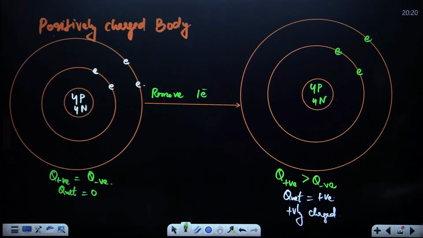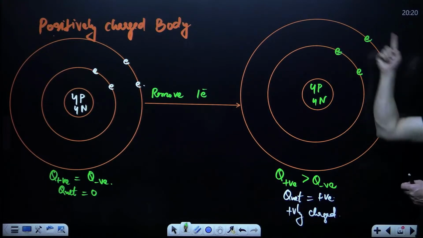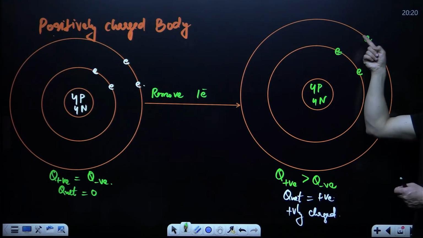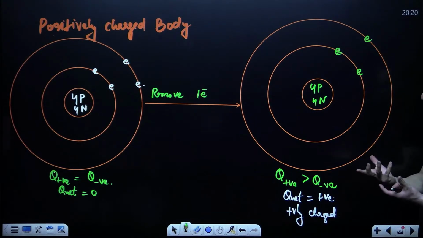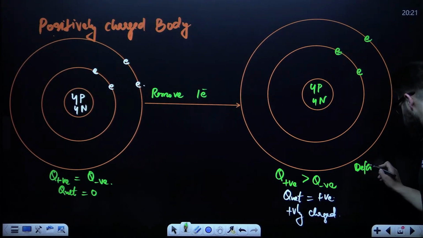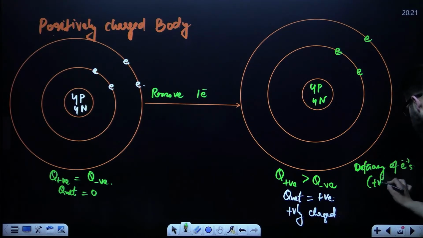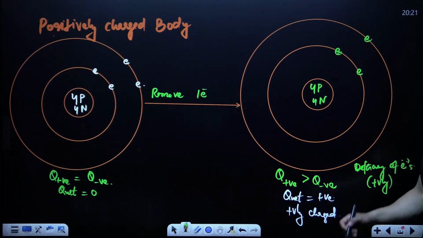Guys, can I say a positively charged body means deficiency of electrons? Why? Because electrons are less. That is the actual definition of positive charge.